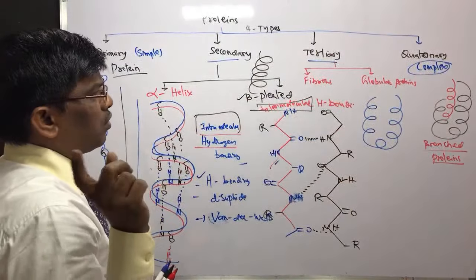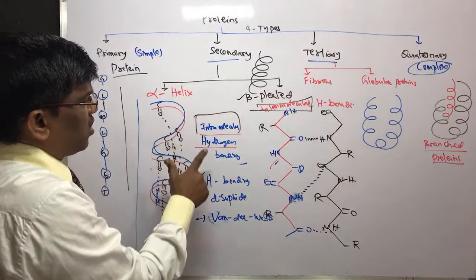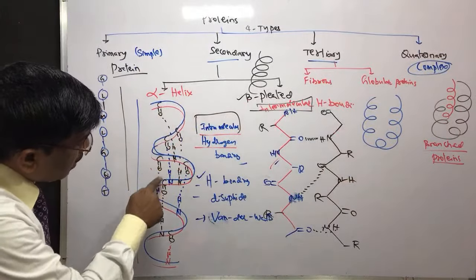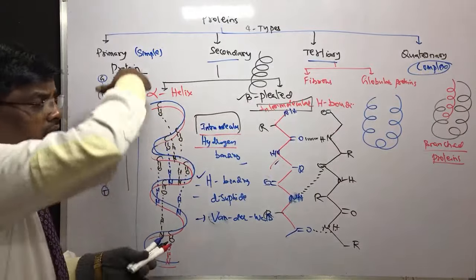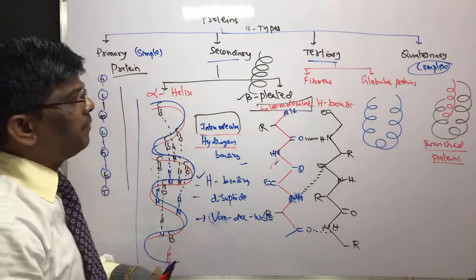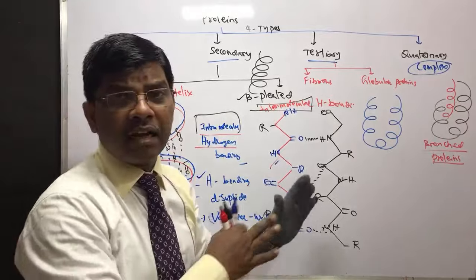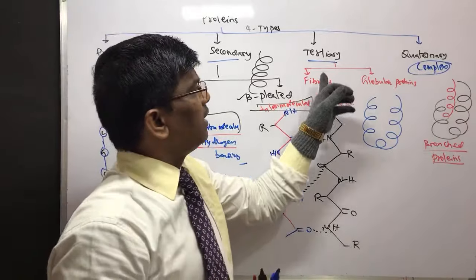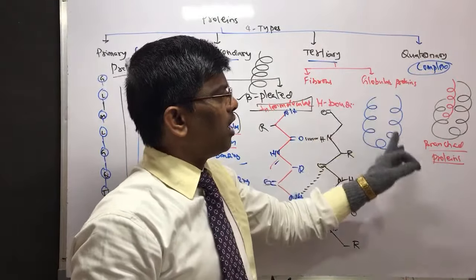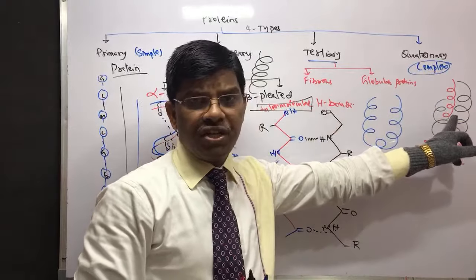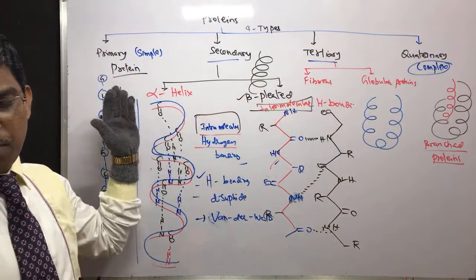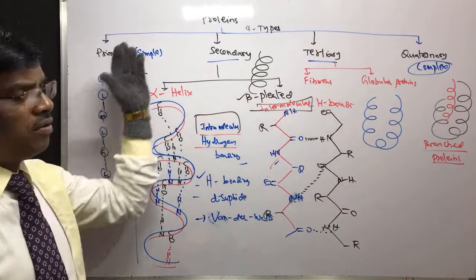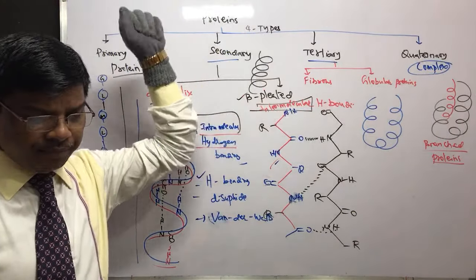The important thing to remember is here, alpha helix structure is going to have intramolecular. Right? Is it inter or intra? Intramolecular hydrogen bonding. Beta pleated is intermolecular hydrogen bonding. And the tertiary structures are fibrous and globular. And quaternary is a branched structure. This is how, based on their structures, proteins can be classified into these 4 forms.